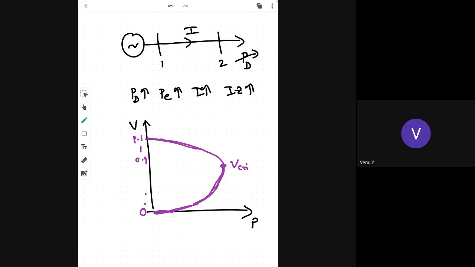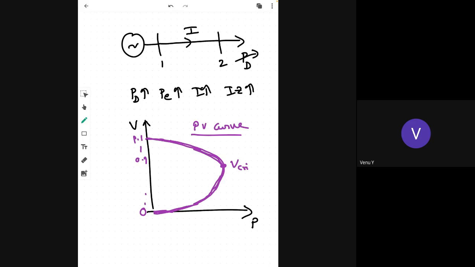So this PV curve is used to estimate the voltage stability of the power system. It is similar to that of our DC generator's load curve.